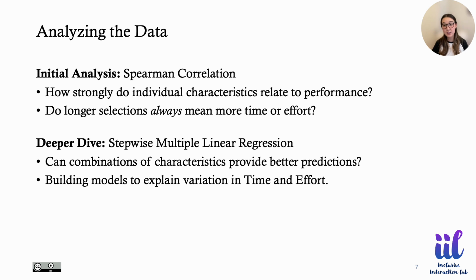Once we defined selection time and effort and the features we'd use to predict them, we looked at how they relate. We started with Spearman correlation to see how each feature like word count or vertical drag related to time and effort individually. This gave us a basic sense of patterns. To dig deeper, we used stepwise multiple linear regression. This let us test combinations of features to see how well they could explain variation in the data.